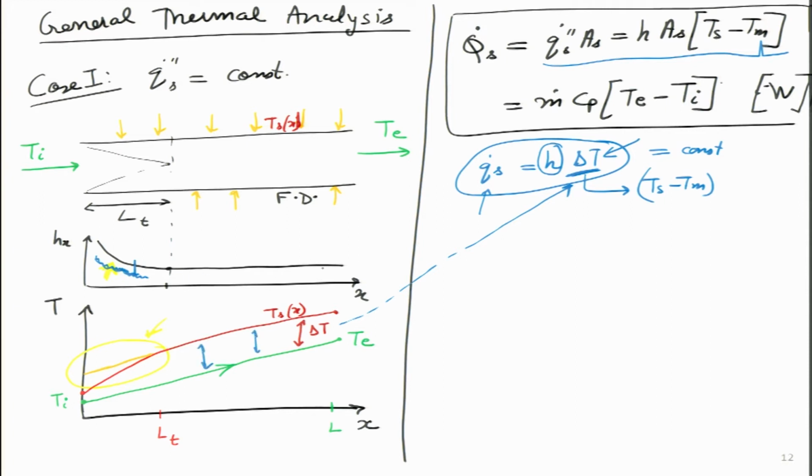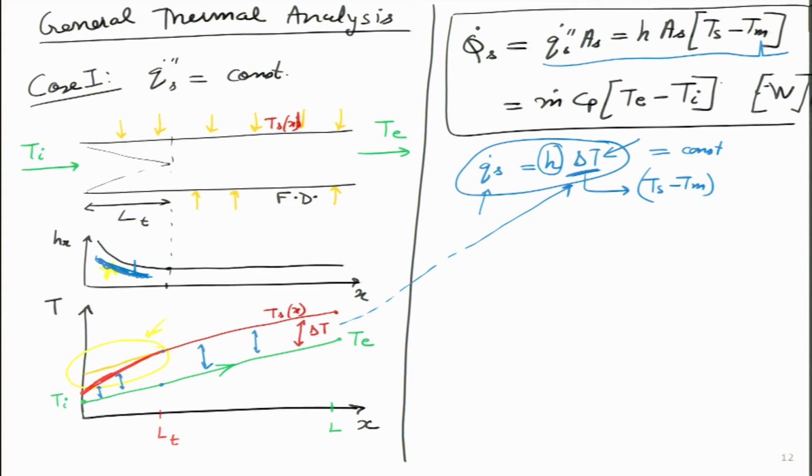So, when H is constant, delta T is fixed up till this point. When H starts increasing in this diagram, my delta T has to start decreasing more and more, which means now I can go ahead and erase this yellow region and the orange region, and draw this with the darker red color over here.